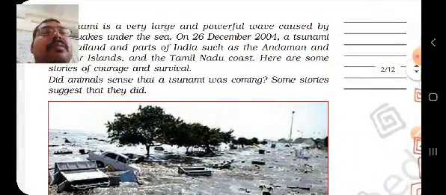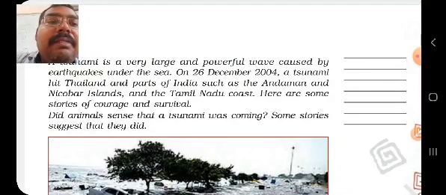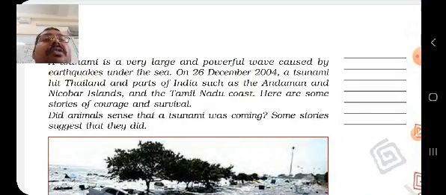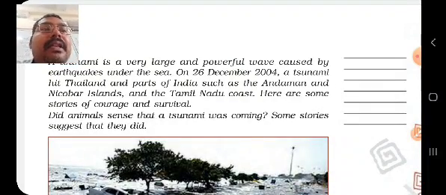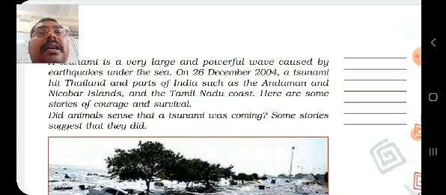So here in this chapter we are going to read some courageous stories belonging to the time when, on 26th of December 2004, a tsunami came to India and near Thailand. Basically in India, it hit the Andaman and Nicobar Islands and the coast of Tamil Nadu. We are going to read in this chapter how the people survived there, their stories of courage and survival.